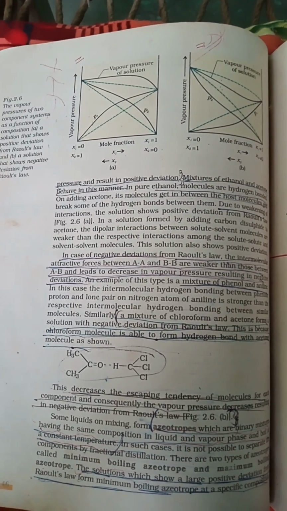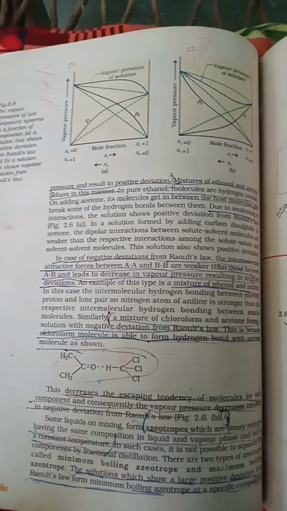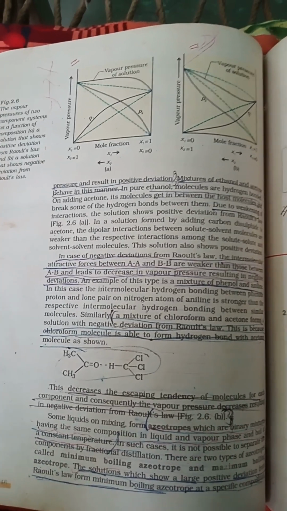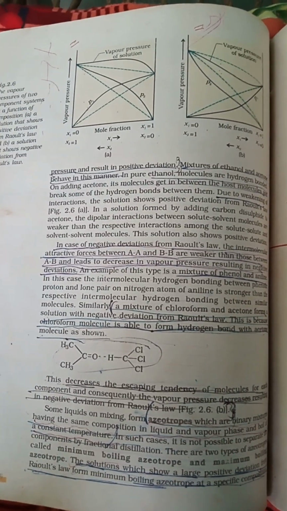In case of negative deviation from Raoult's law, the intermolecular attractive forces between A-A and B-B are weaker than those between A-B, leading to a decrease in vapor pressure, resulting in negative deviation. It is seen in a mixture of phenol and aniline.